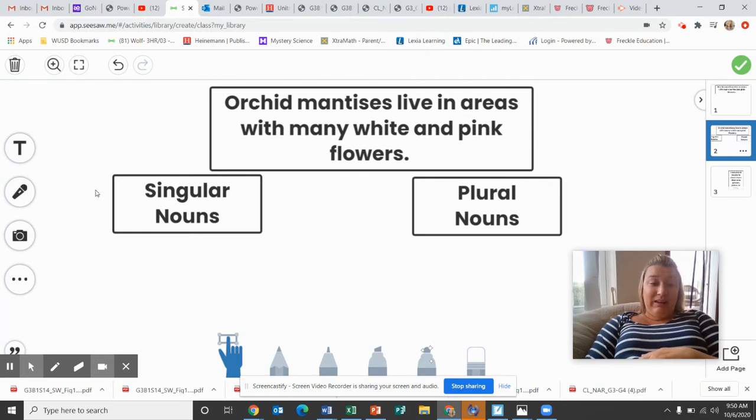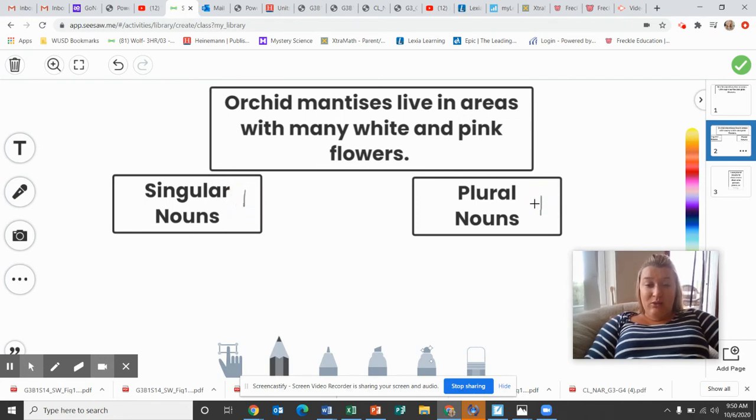Singular nouns mean one, okay? So I'm actually going to write on my one. Plural nouns means more than one, okay? So singular nouns. What singular nouns in there do we have? Let's get my highlighter.